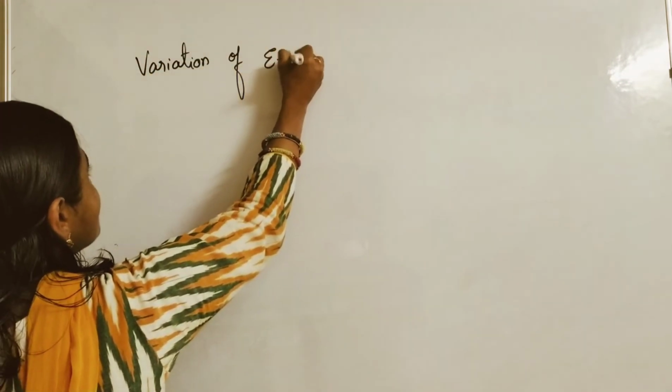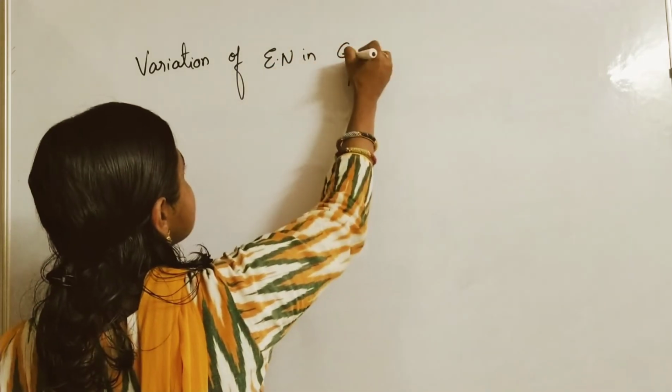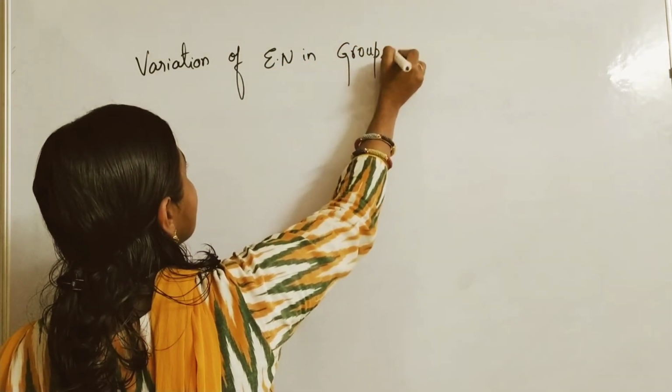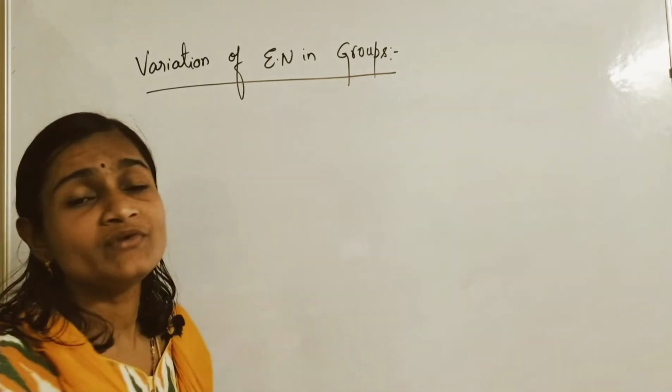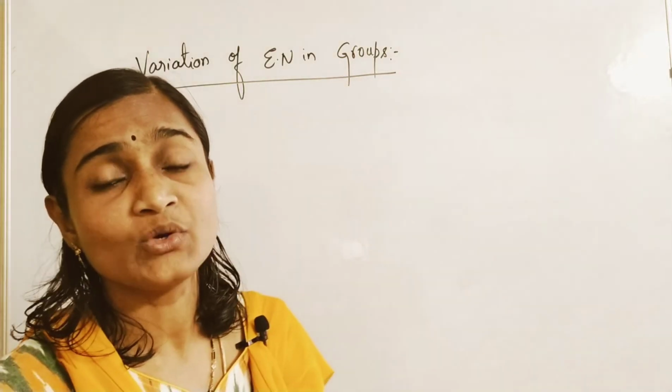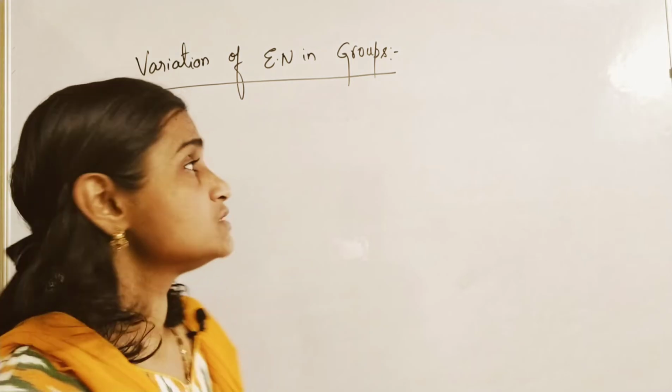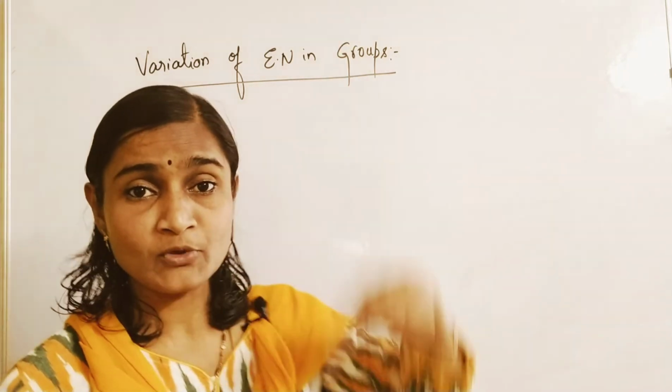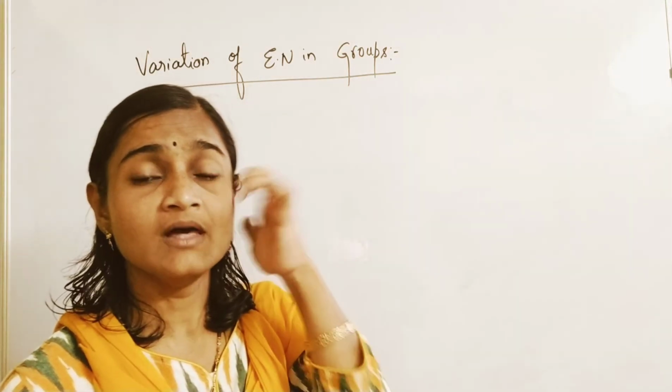Variation of electronegativity in groups and periods. First let us learn in groups. Next thing what we have to learn? Variation of electronegativity in groups. So in a group means what? Top to bottom. We have to compare the elements from top to bottom.